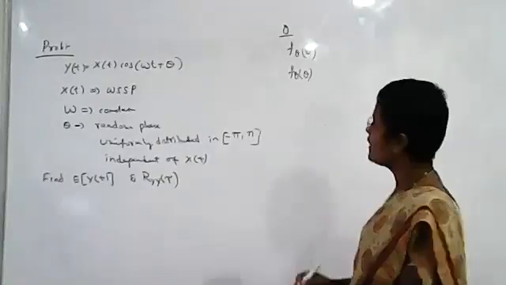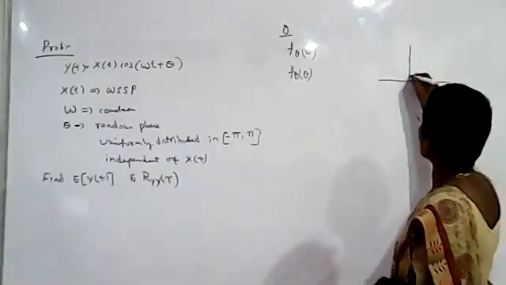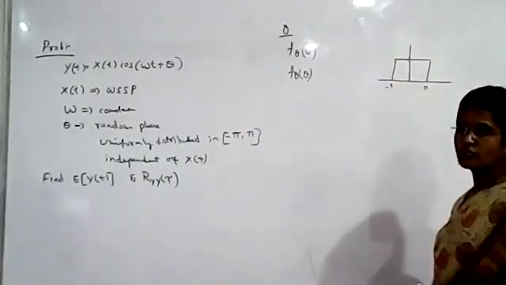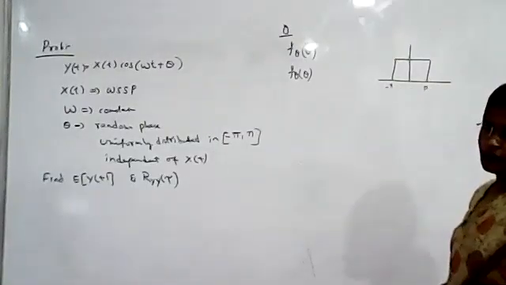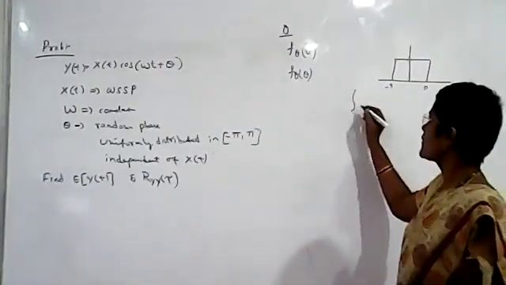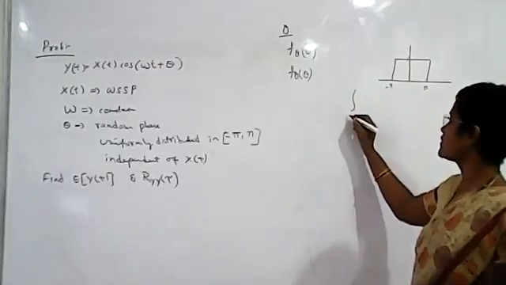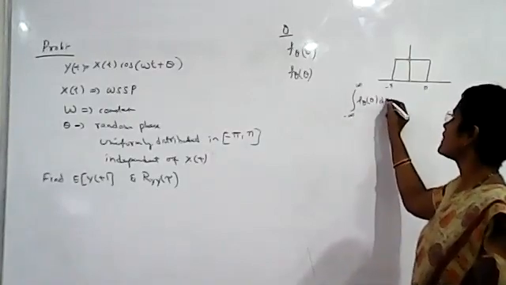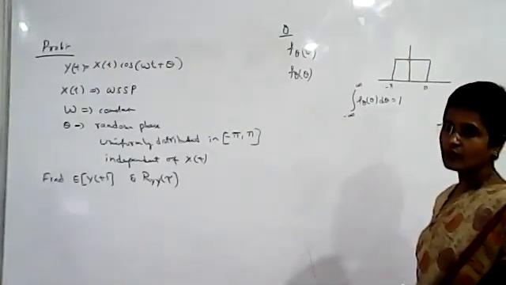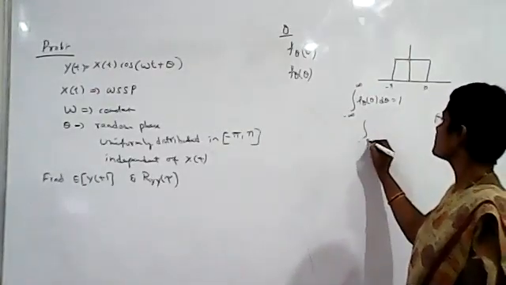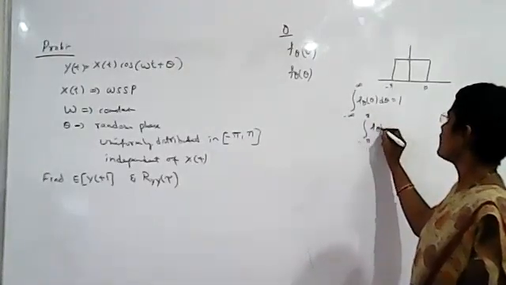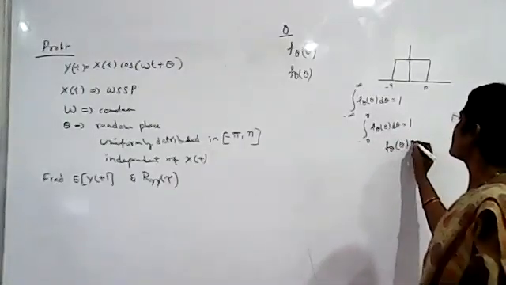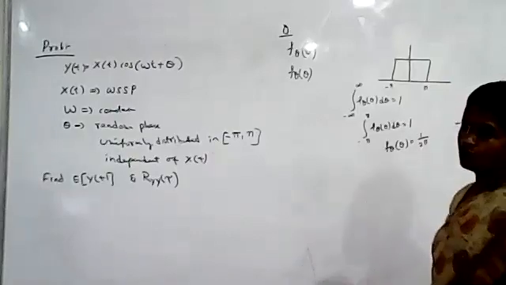What is given here? Theta is uniformly distributed in the range minus pi to plus pi. You know the property of the probability density function: the integral from minus infinity to plus infinity of f theta of theta d theta equals 1. So the integral from minus pi to plus pi of f theta of theta d theta equals 1. Equating this, we get the value 1 by 2 pi.